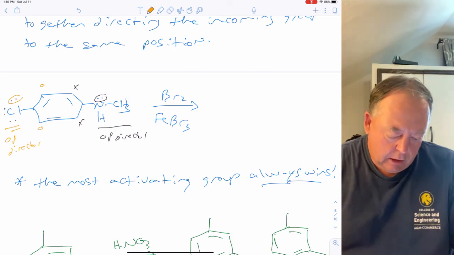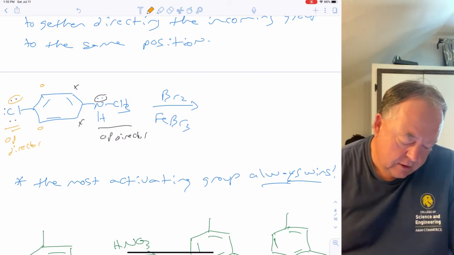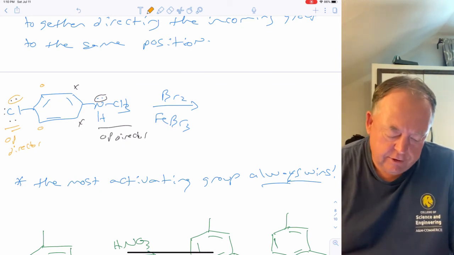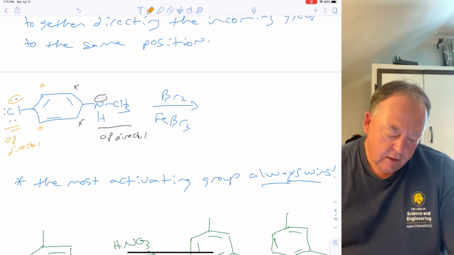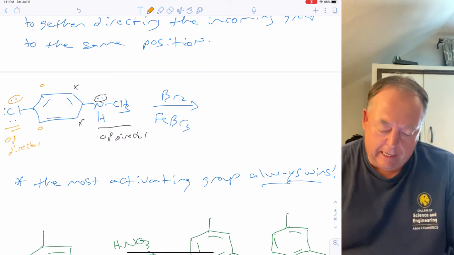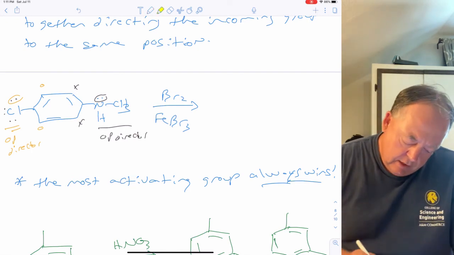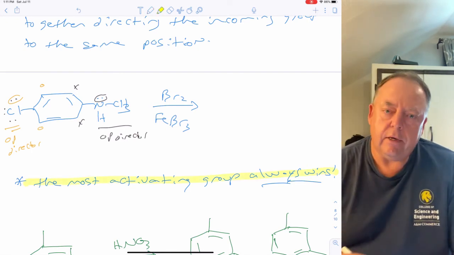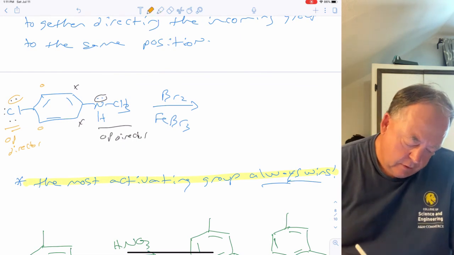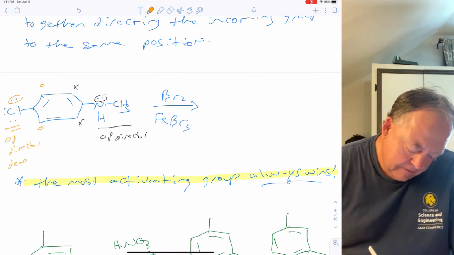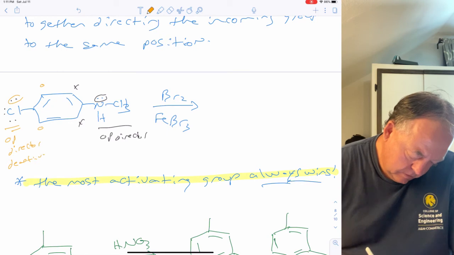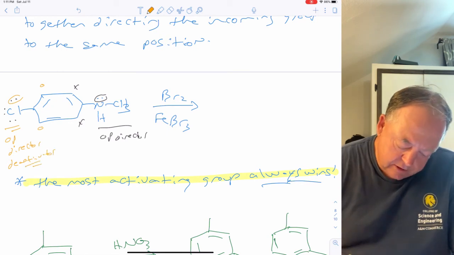So now they don't want to put it at the same spot. And of course, para to chlorine is already blocked because it's got the nitrogen there. So now they're not working together. They're working opposite of each other. So which one wins? Well, the most activating group always wins. And if you remember, this is a deactivator, right? But this is an activator.